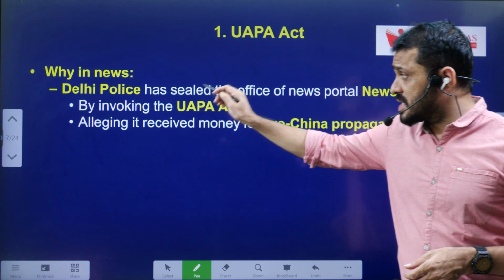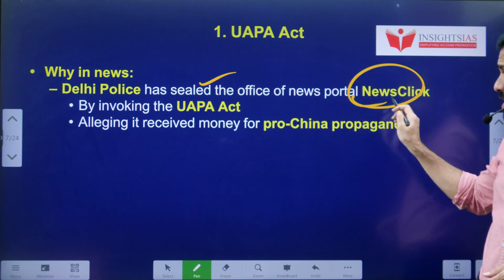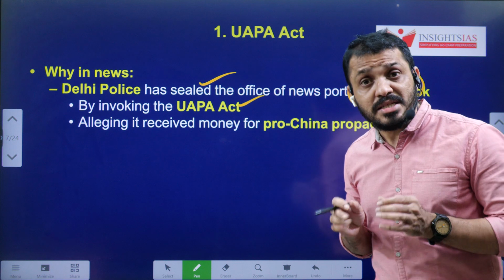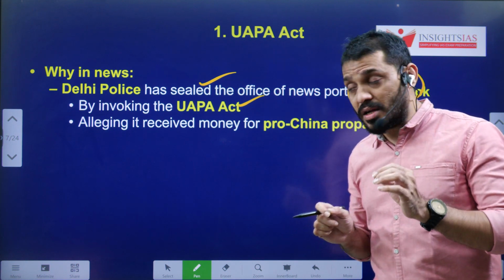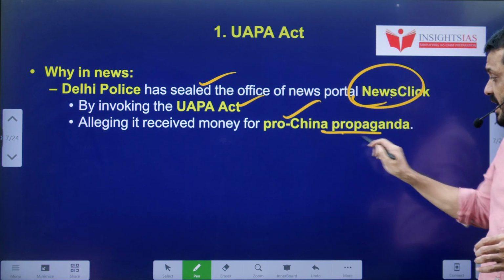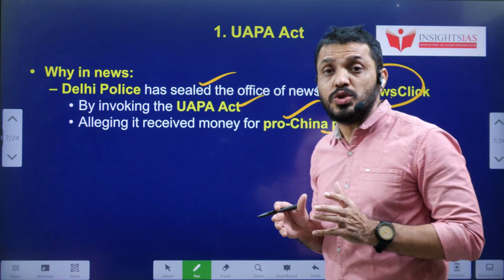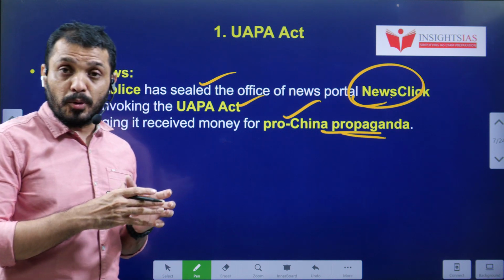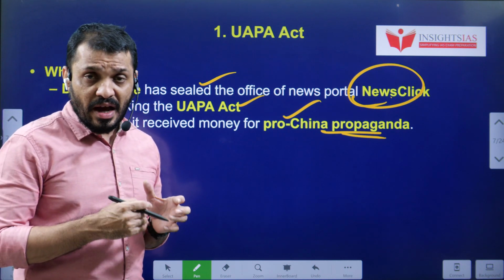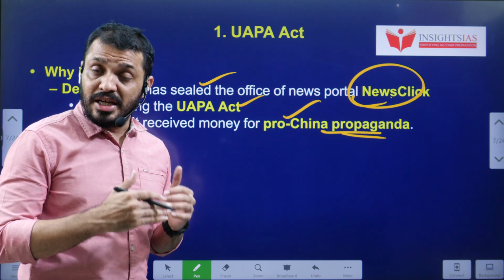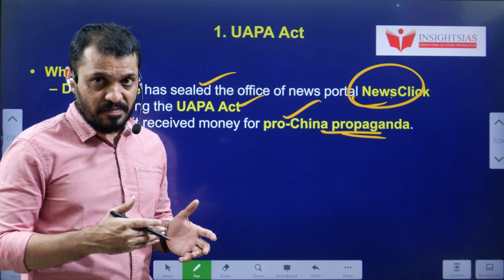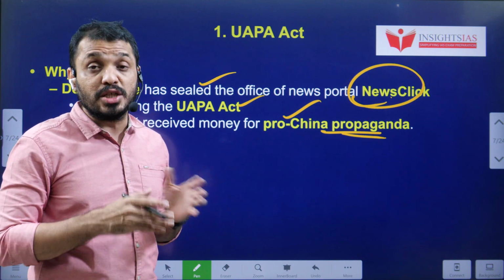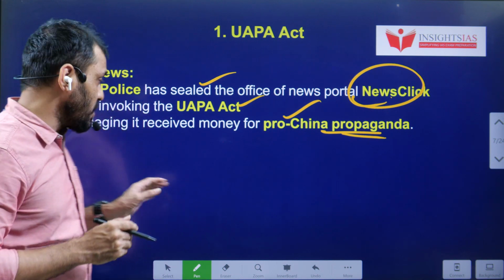Now, Delhi police has sealed the office of NewsClick by invoking the UAPA. What are the main allegations? The main allegations are that they are receiving funding from China, routed through America, and this news agency is propagating a pro-China agenda, which is against Indian interests, and is also promoting some terrorist kind of activities. That is the claim against this agency.